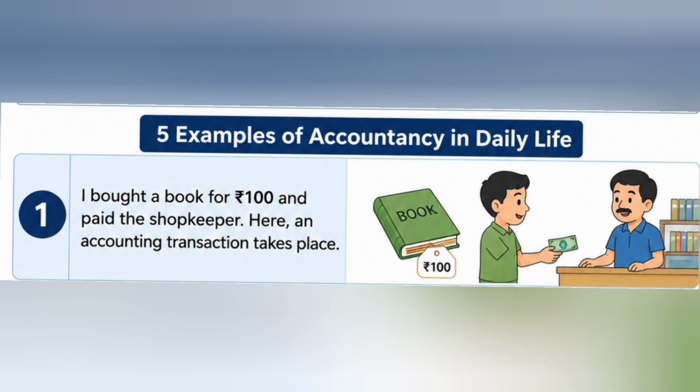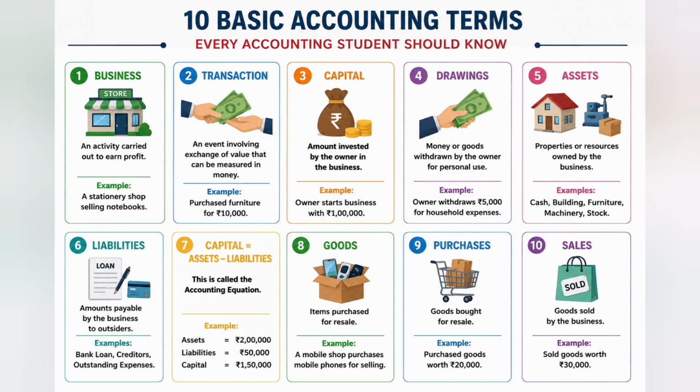For example, I bought a book for 100. So you gave 100 rupees and took back the book. Here the transaction takes place. The transaction might be money to money, or products to money, or goods to goods. Okay, next, basic terms of accounting.